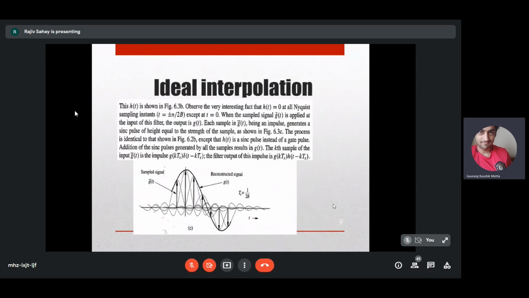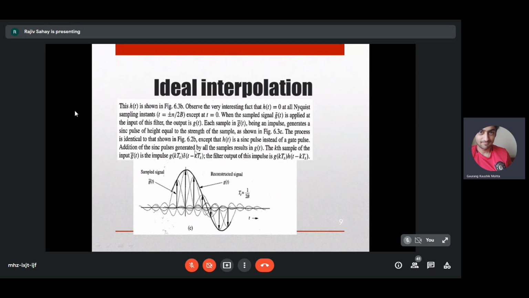Okay? So you have these sinc functions. And if you see, the contribution of one sinc will disappear at the location of the next impulse or the next sample. So each sinc will contribute only once. This is important.